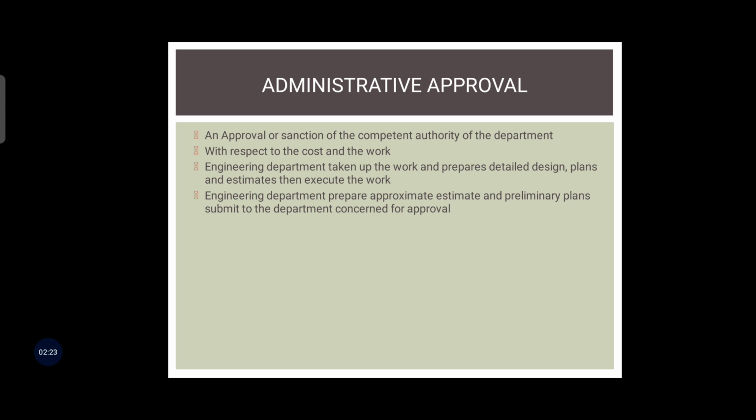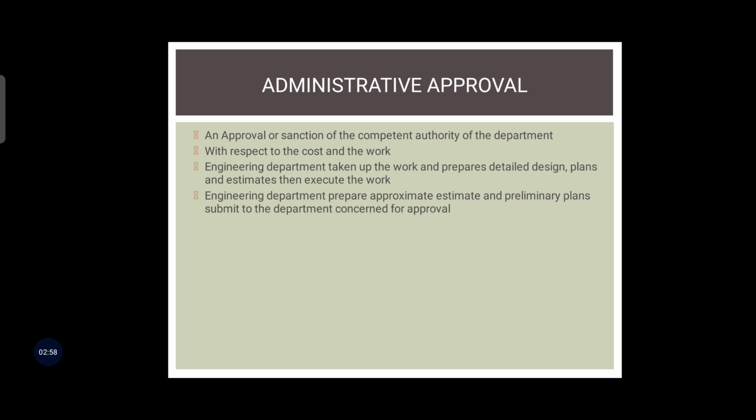For any work or project required by a department, an approval or sanction of the competent authority of the department is necessary at the first instance, with respect to the cost and the work. So at the first instance we have to give the cost, what is the work, what is the project, and that is sanctioned or approved by that competent authority. Means what authority has to complete this project.